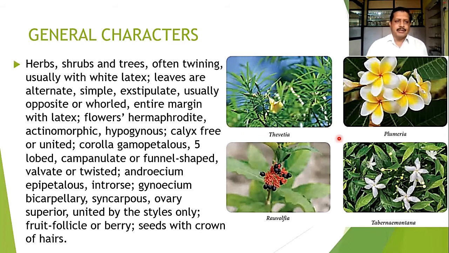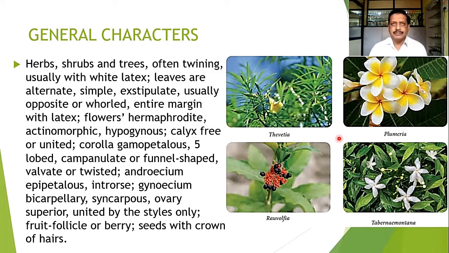The general character of this family: most of the members are shrubby, but we can observe herbaceous members and tree members in this family also. Some of them are climbers, and almost all the members of this family have white latex. Latex is nothing but the milky juice which comes out either from the leaf or from the branches. Leaves are normally alternate and variously shaped in this family, but most of the time they are simple. They are exstipulate. Stipules are absent, and usually they are opposite or in the whorled condition.